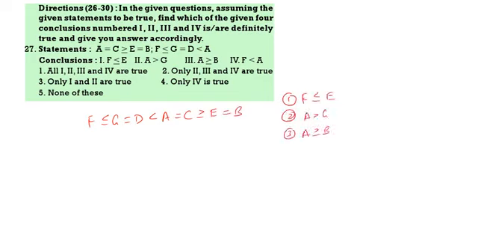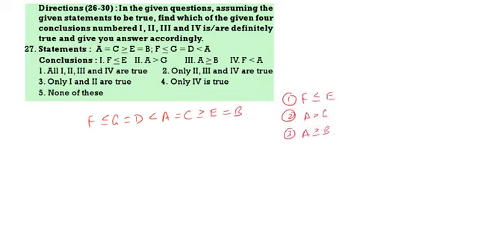Next, J less than or equal to M, M less than K, K is equal to H, N is equal to S, S greater than P, P greater than or equal to H. So N is equal to S, S greater than P, P greater than or equal to H, H is equal to K, K greater than M, M greater than or equal to J.